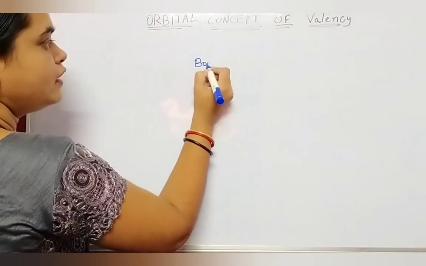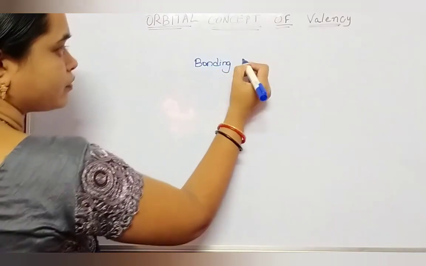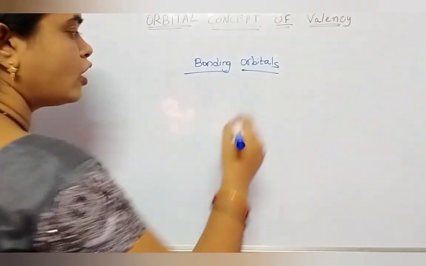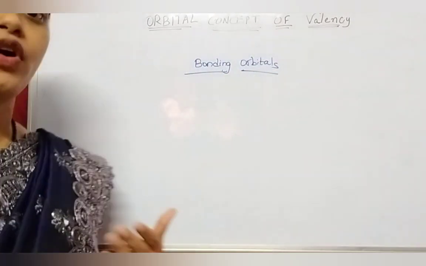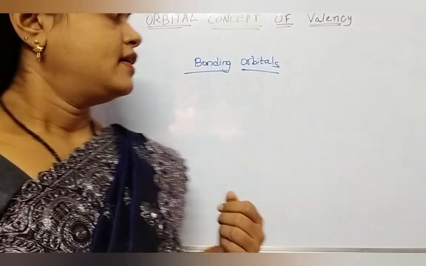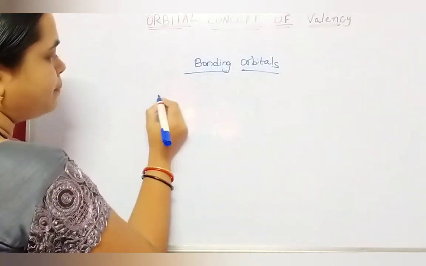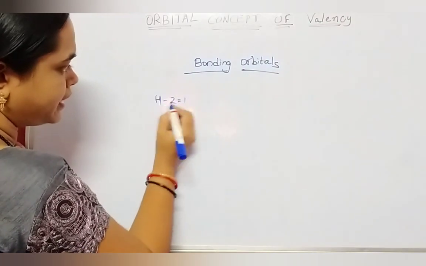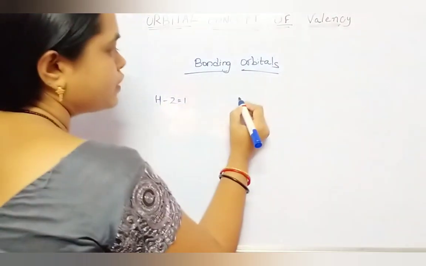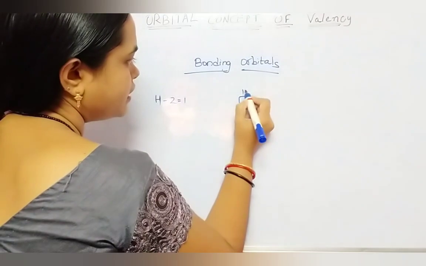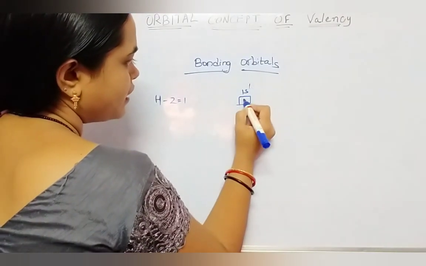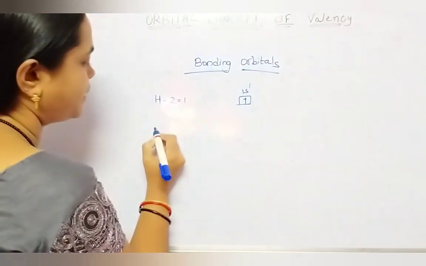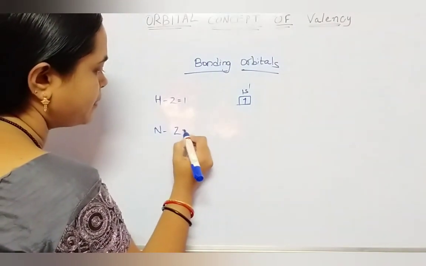What are those called? Bonding orbitals. Let's see what bonding orbitals are. Let's take an example. Hydrogen, atomic number 1. In hydrogen, the number of electrons in the 1s orbital is 1. Another example, nitrogen, atomic number 7.